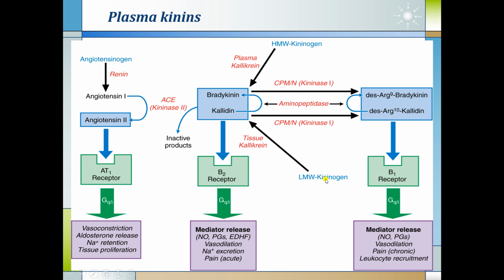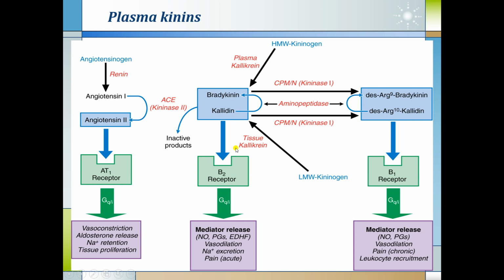Kininogen is of two varieties: low molecular weight kininogen, which is present in tissue, and high molecular weight kininogen, which is present in plasma. Plasma kallikrein is the enzyme which converts this kininogen into kallidin and ultimately into bradykinin. And the low molecular weight or tissue kininogen is converted into kallidin by the tissue kallikrein enzyme.